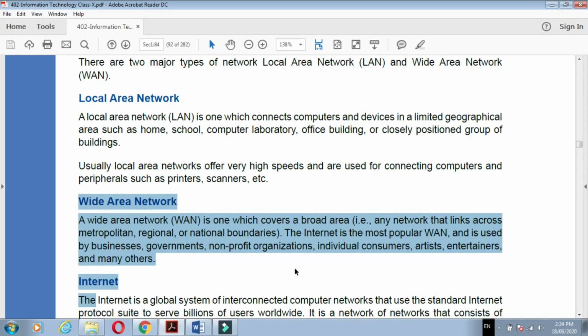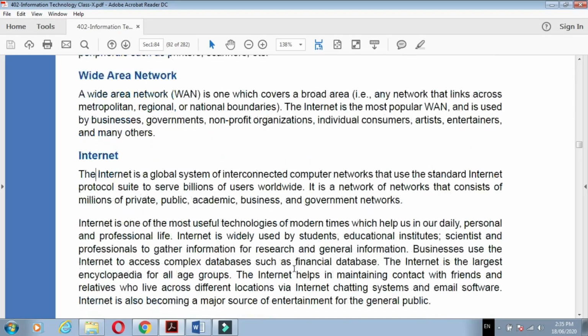Similarly, the computers present in Maharashtra, Uttar Pradesh, Gujarat, and Jammu and Kashmir are connected. That is the regional network, means wide area network. They are connected through a wide area network. Again, from one country to another country, computers are connected using a wide area network. So this wide area network covers a very big geographical area. That is called a wide area network. Understand?